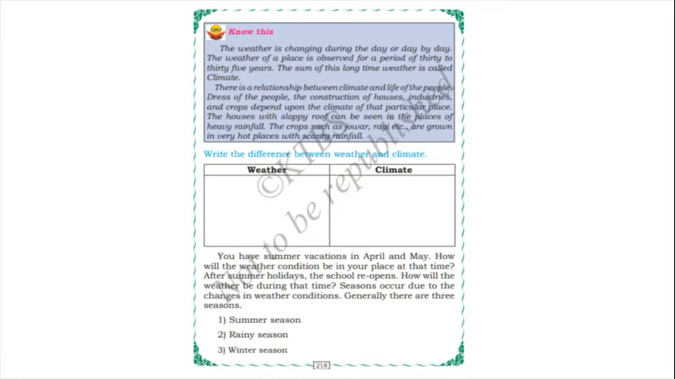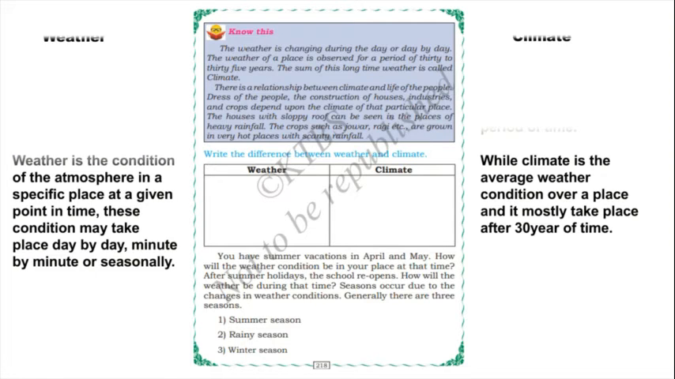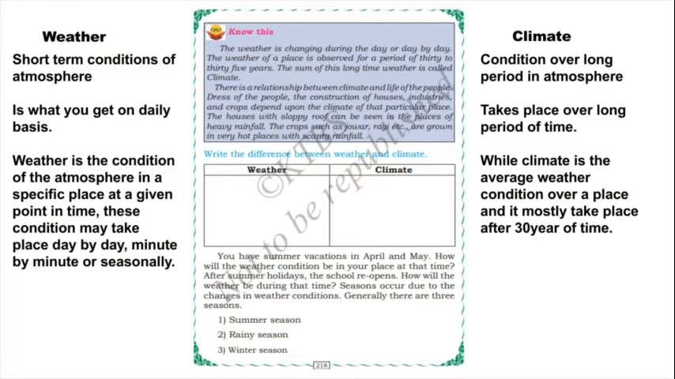Okay. Yes. And here we should write difference between weather and climate. So weather, short term conditions of atmosphere, and climate, condition over long period in atmosphere. And weather is what you get on daily basis. So weather may change every day, day by day, but climate takes place over a long period of time, maybe 30 years, 35 years. It will take long period of time, but weather day by day it will change.